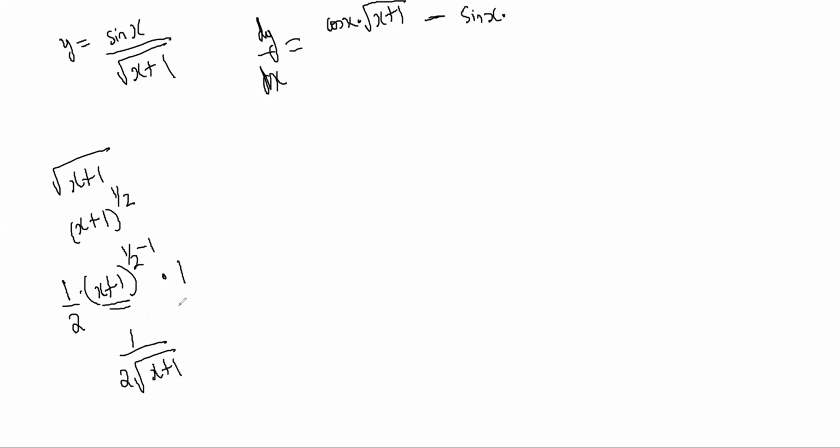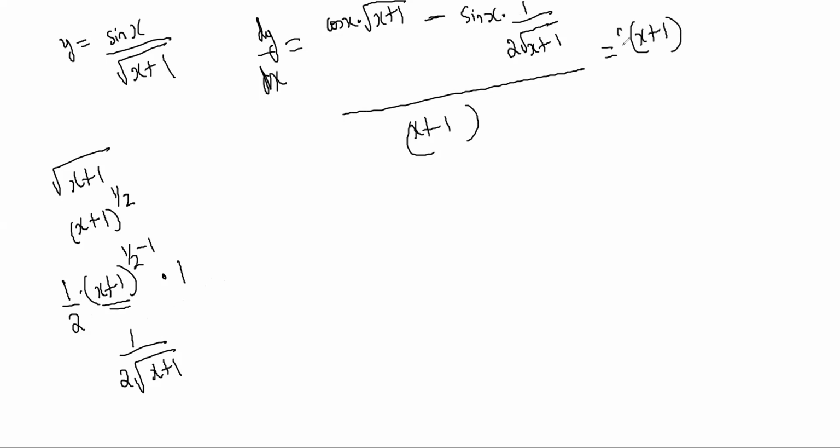So this is 1 by 2 root x plus 1 here, divided by the denominator square, that is x plus 1. If you simplify it a little bit, it will become 2 times x plus 1 into cos x minus sine x, by 2 x plus 1 to the power 3 by 2.